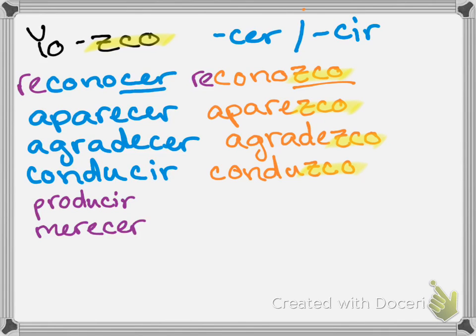Another one in this group would be ofrecer, which is to offer. Ofrezco agua a mis invitados. Obedecer, to obey. Obedezco a mis padres a veces.